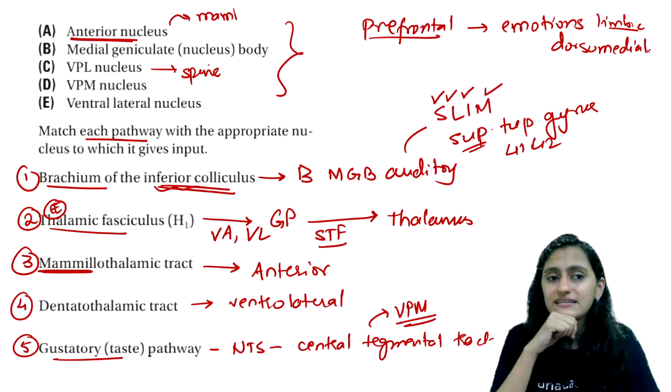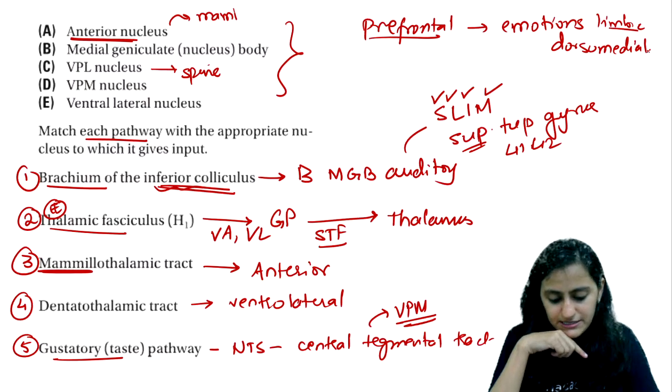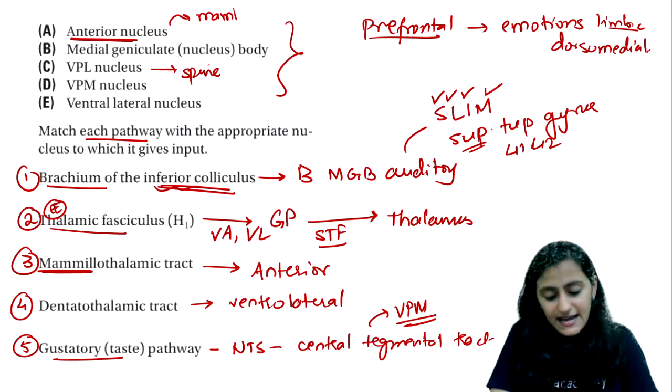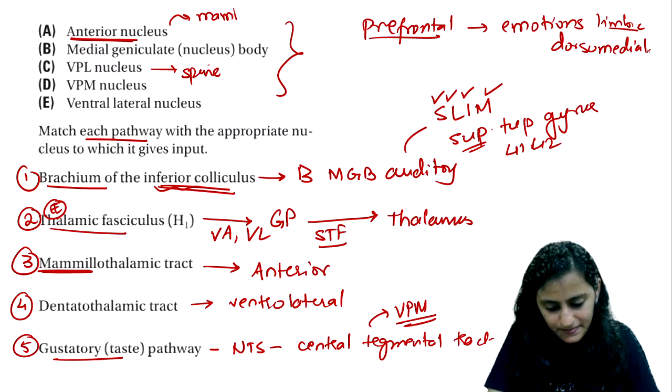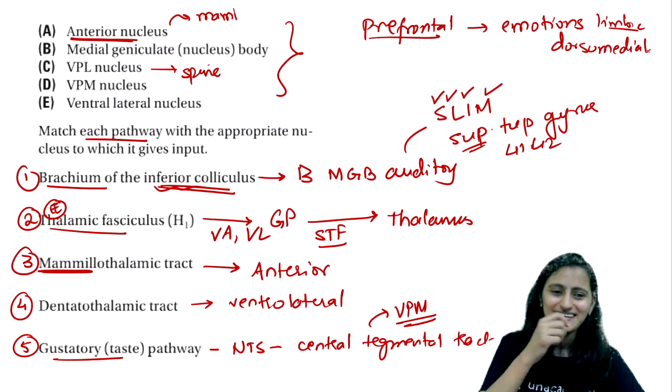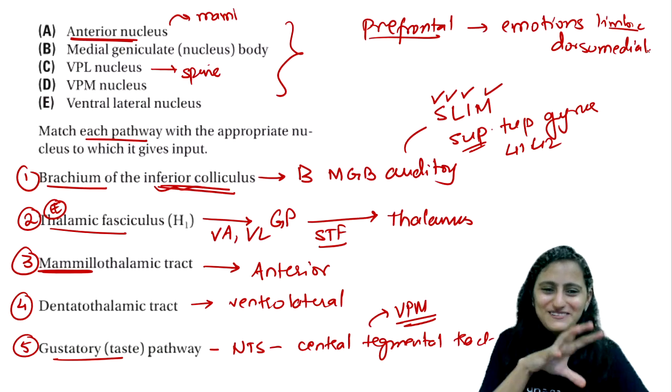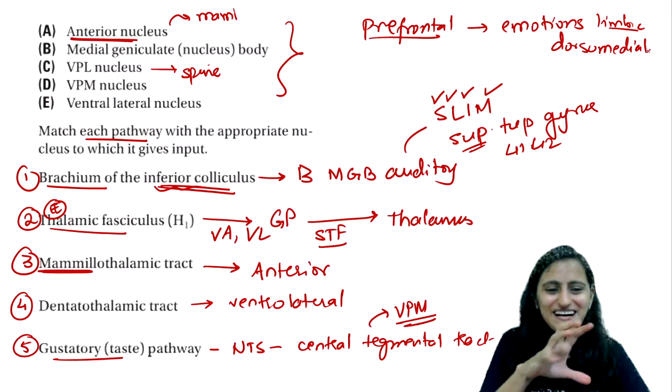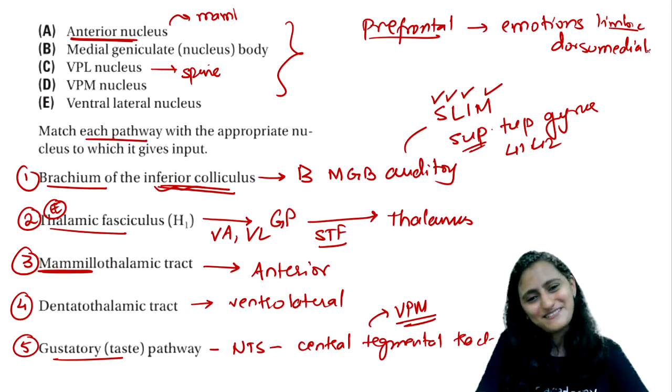And cingulate gyrus, efferent to cingulate gyrus is from which nucleus? Absolutely right. It's the anterior nucleus. So I'm so glad that all of you have learned the thalamus. And trust me, I had to put in a lot of efforts to make all the mnemonics. I myself had to sit down and read all of this to simplify this for all of you.